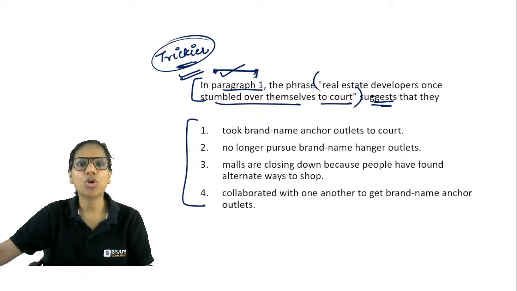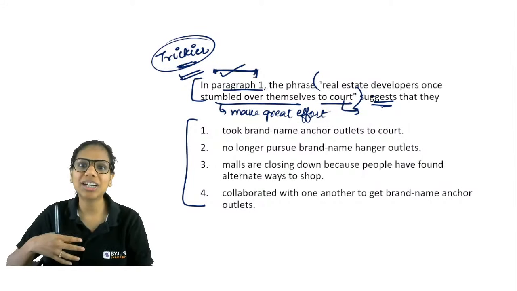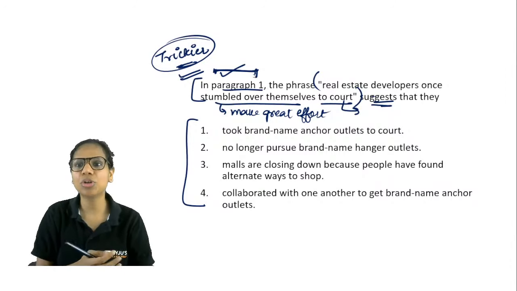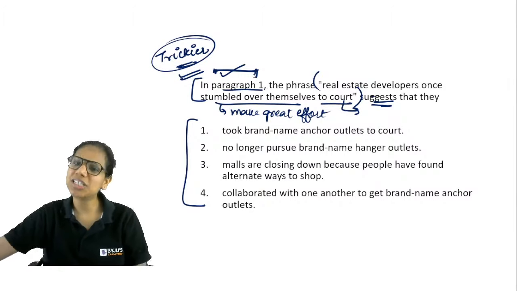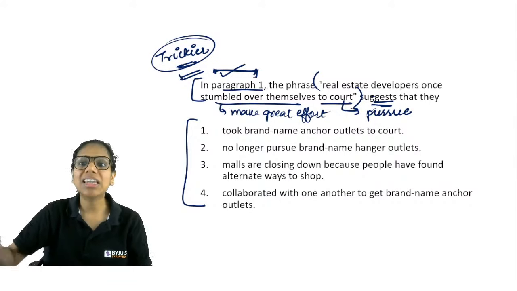If you stumble over yourself, that means you make great effort towards something. To quote, when you quote someone, you basically are trying to curry favor with that person, right? So if you quote someone, you pay a great deal of attention to them because you want something from them, right? That is to quote. You are in a way pursuing. Absolutely correct, Amrit. Right. So they made a great effort.